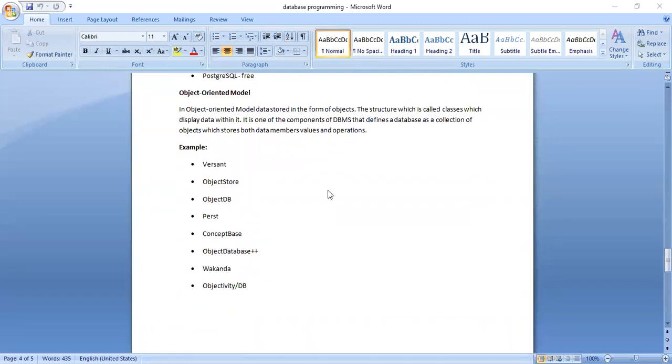The fourth one is, nowadays every language is coming with the concept of object-oriented programming. Databases are also coming with the concept of object-oriented modeling, where the data will be stored in terms of objects. Object is an instance of a class, where each class has data members or variables as well as the operations. These are the different examples for object-oriented DBMS software.